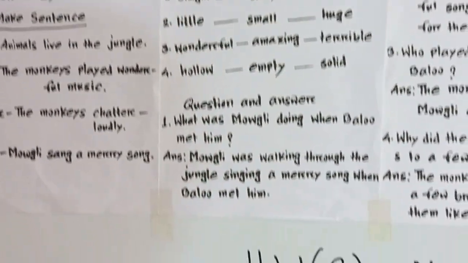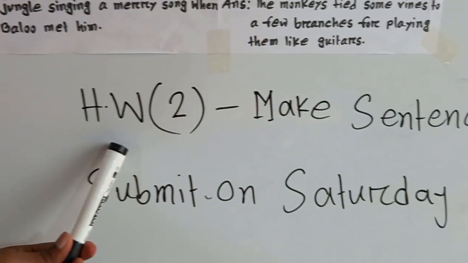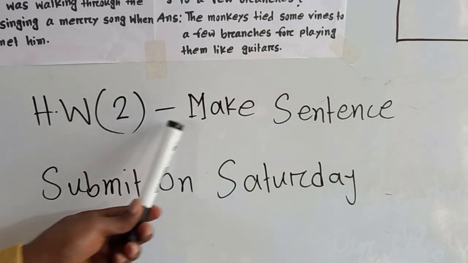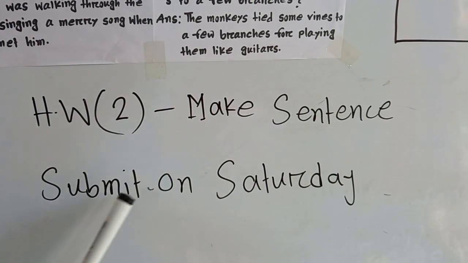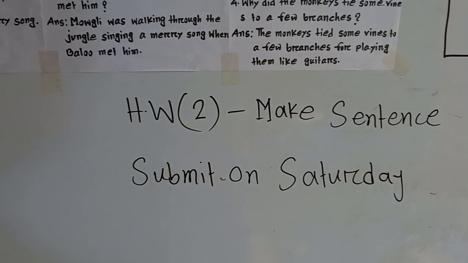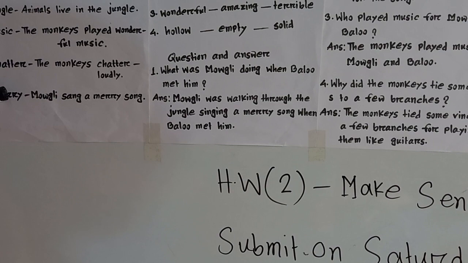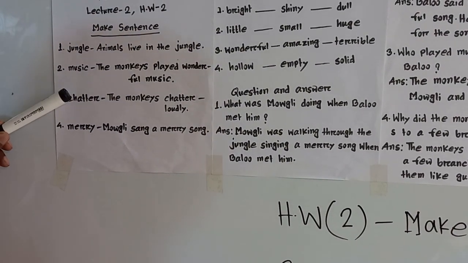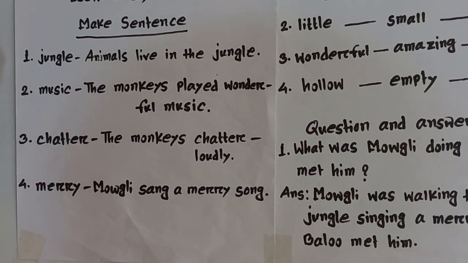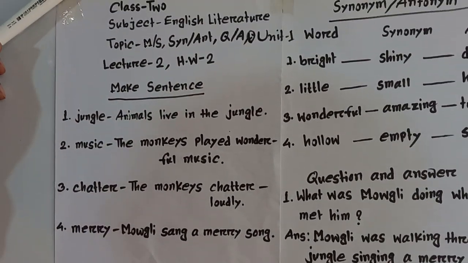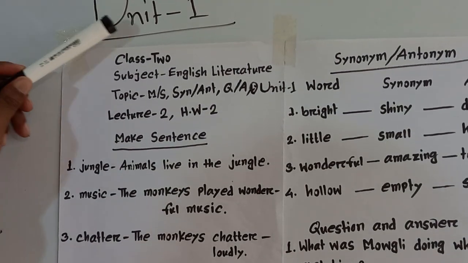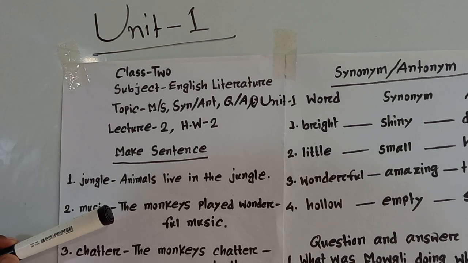So look here. It is written homework. This is your homework number 2 and homework topic is make sentence. Submit on Saturday. Dear student, this is your homework. Make sentence, 4. Before writing homework, don't forget to write unit 1. I am telling again, nobody will forget to write unit 1. At first you will give date, okay, then title unit 1, then make sentence.